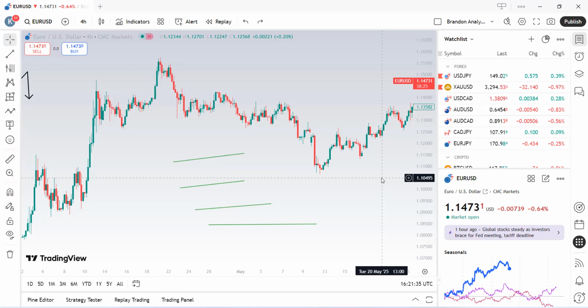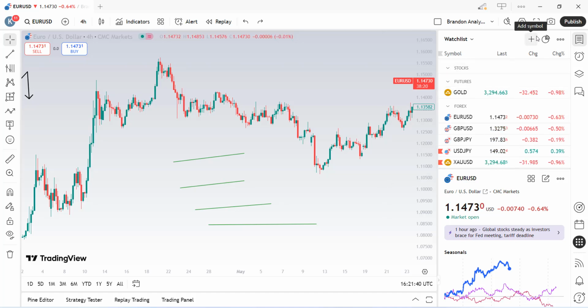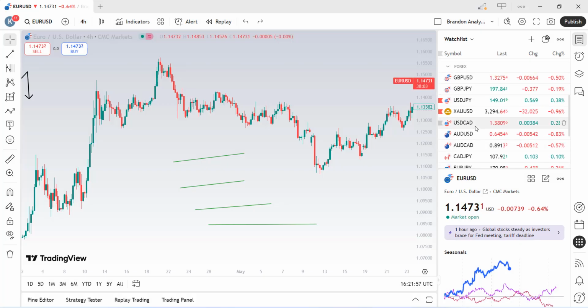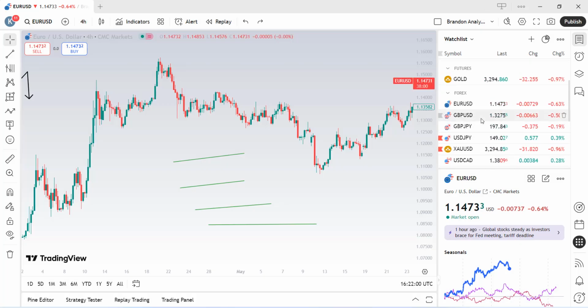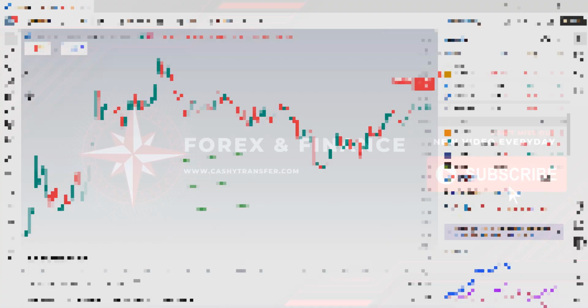As a Forex trader, the main thing you can do at this right hand side is adding or deleting Forex pairs. Let's say, for example, you want to add a pair. You can simply search here and add the ones that aren't yet added to your watch list, as you can clearly see here. Click on add and it adds automatically to your watch list. Here is your Forex pair watch list. Here are my most traded currencies, and if you want to delete any one at a given point in time, simply press this little dustbin icon at the edge here, as you can clearly see, and it deletes automatically.